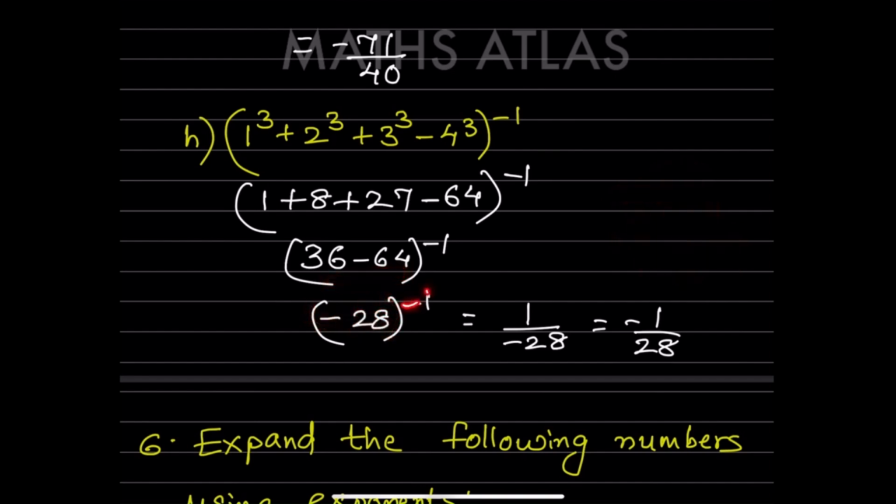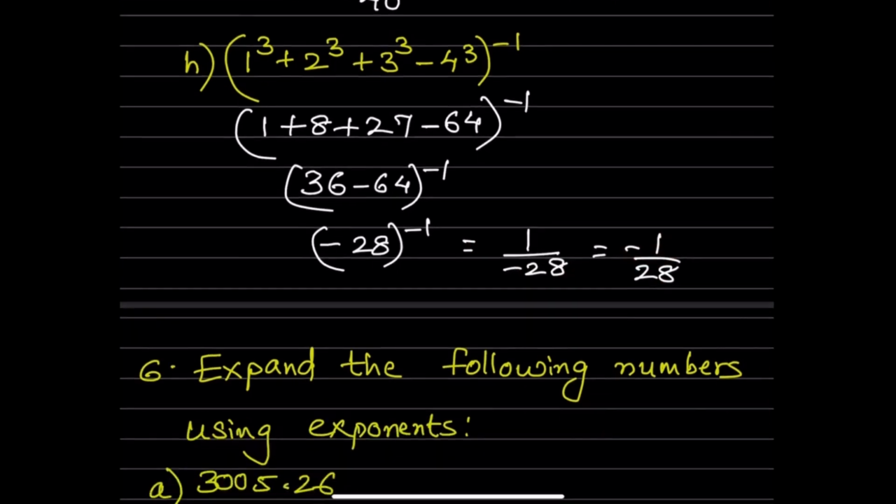Now we are going to change the exponent. So minus, we have to make it to positive. So 1 by 28 raised to 1. That doesn't make sense. So here, that will be minus 1 by 28. So this is the answer.